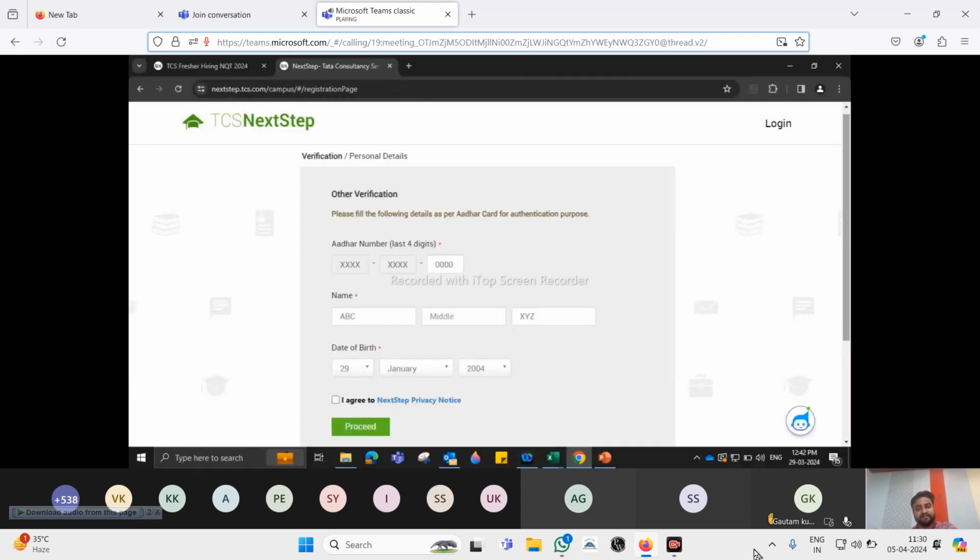And for rest all who use a surname, it should be your first name in the first name, surname in the last name. If there is a middle name, then use the middle name. Date of birth, again, whatever date of birth you have used across all your documents, that you should use. You should not use a date of birth which is not present in your documents. It should be across all the documents and government IDs, which we say Aadhaar card, PAN card, 10th mark sheet. Okay. Then you click on I agree, click on proceed.